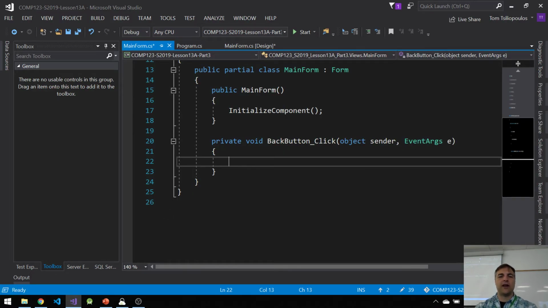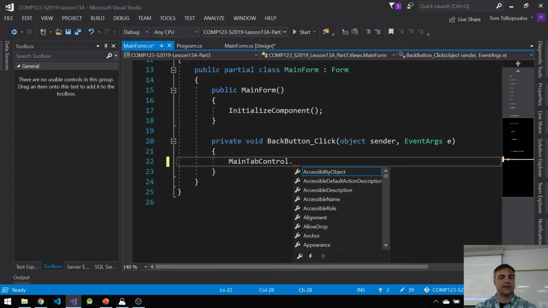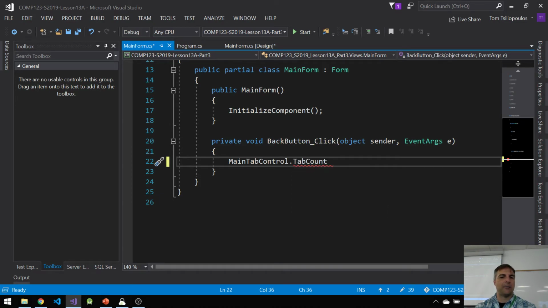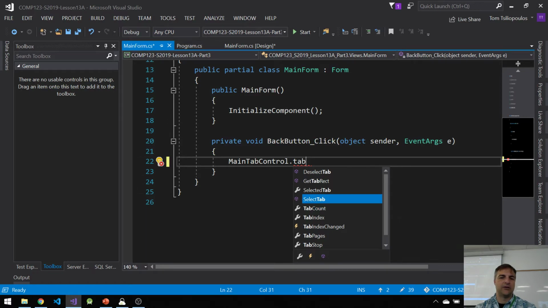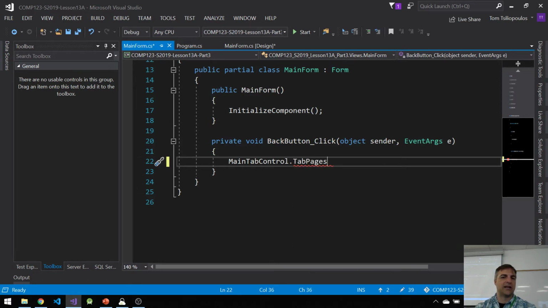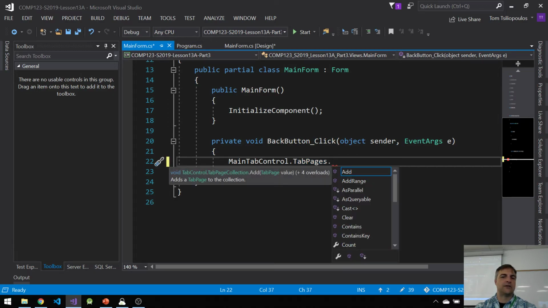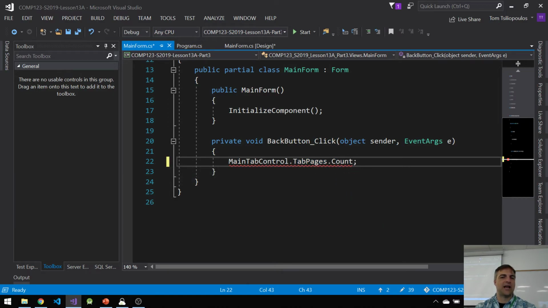All right, so how do the tabs work? Well, I know that I have something called main tab form tab control, and I want to know how many tabs there are. So there's a tab count, right? But by the way, instead of tab count, you can also use tab pages. Tab pages is a collection. I can get access to each of the tab pages this way, right? So tab pages dot count. I know that there's a tab pages dot count.